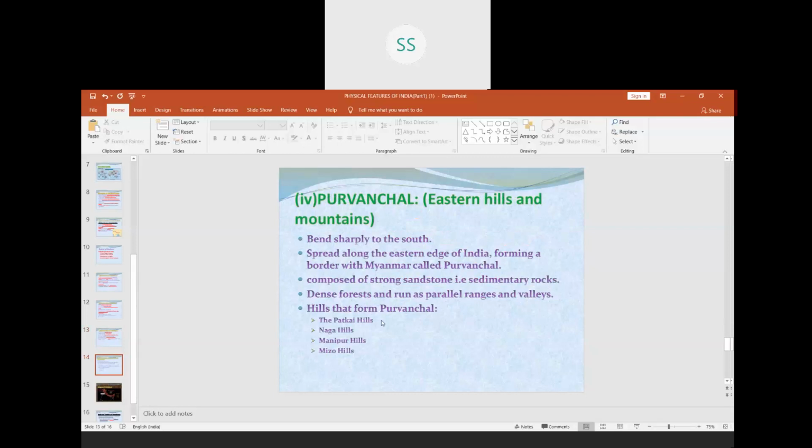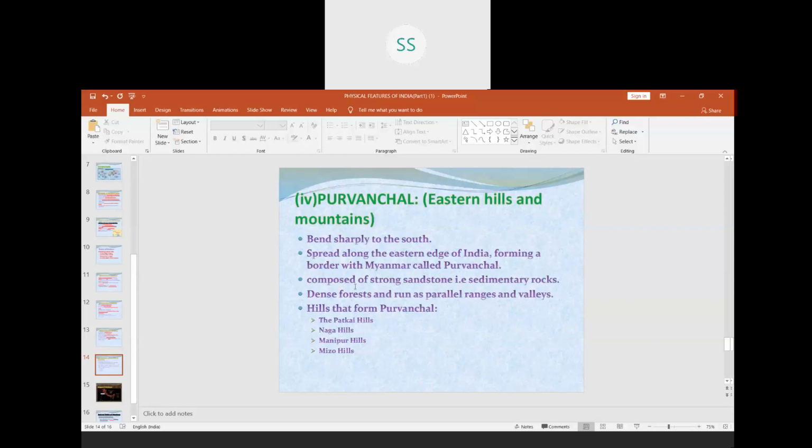And then we have the last range, that is the Purvanchal, the eastern hills and mountains. These Himalayas, when we go towards the eastern part of India, where we have Arunachal Pradesh and the other states, we see that these hills are called the Purvanchal hills. They are named separately. They bend sharply towards the south and spread along the eastern edge of India, forming a border with Myanmar. So we have Nagaland, Manipur, all these states where we have the Purvanchal hills.